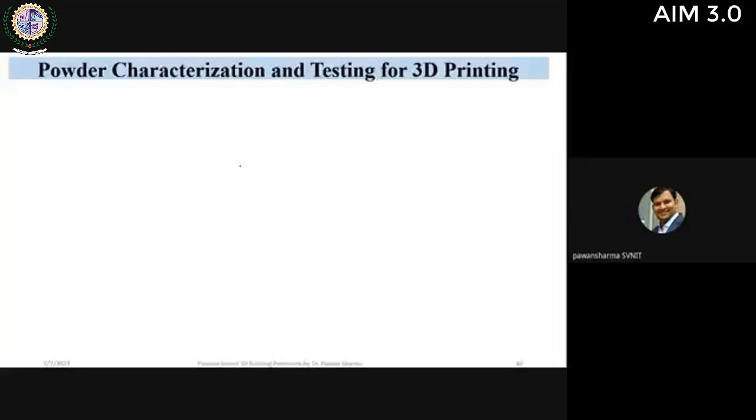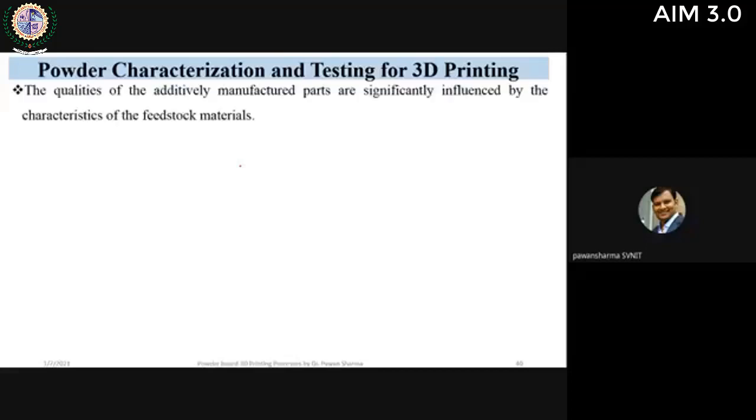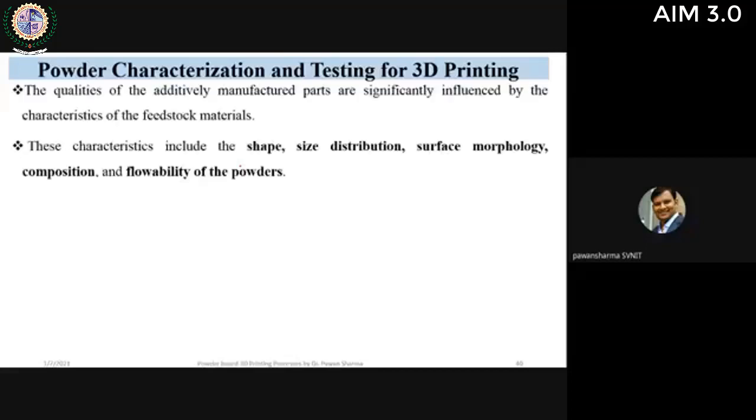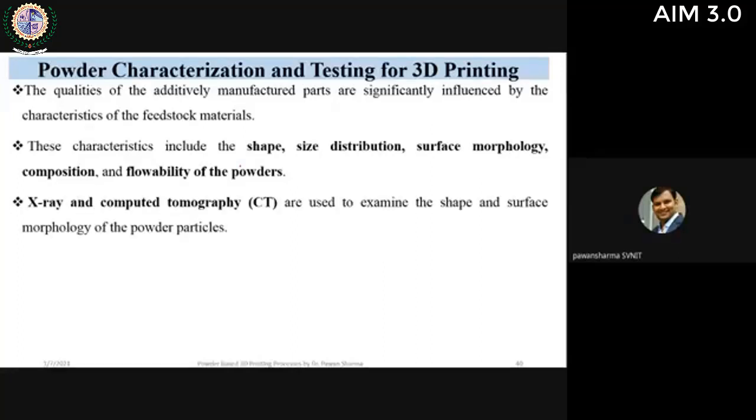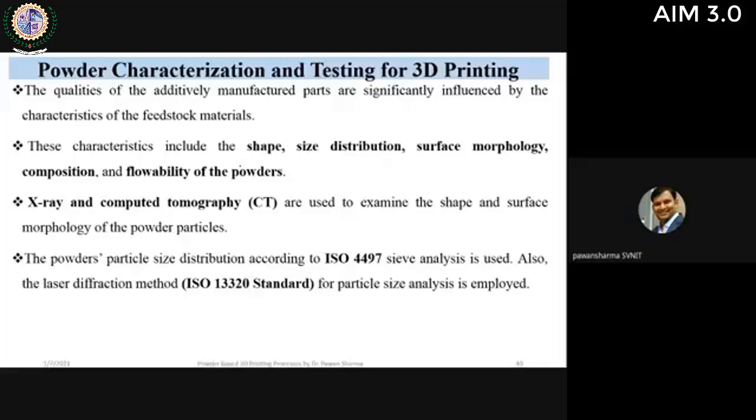Next is powder characterization and the different standards for testing powders in 3D printing. Important characteristics of powders are shape, size distribution, surface morphology, composition, and flowability, as we have already discussed. What are the different techniques? X-rays and CT, computed tomography, can be used to examine the shape.